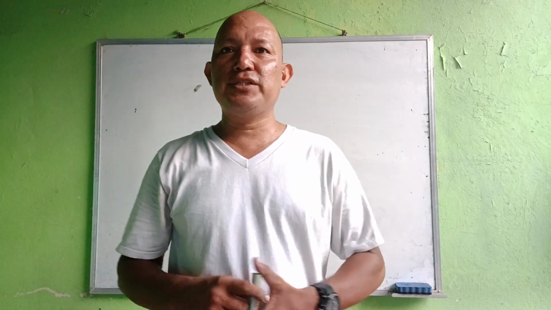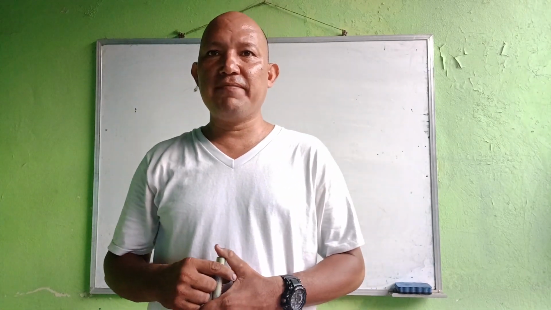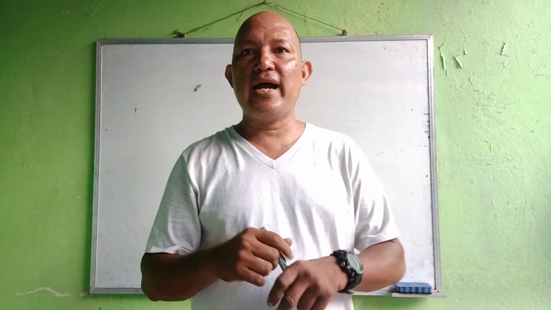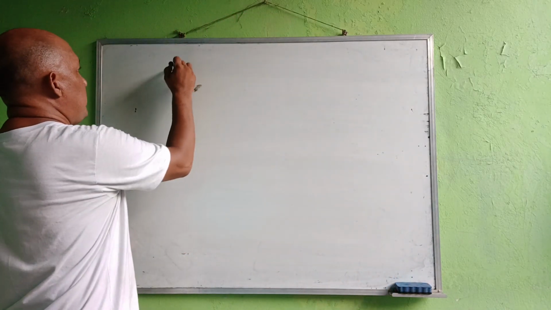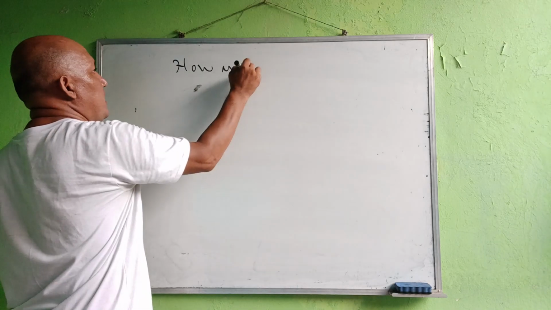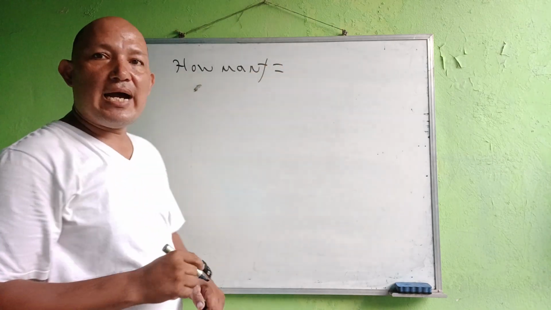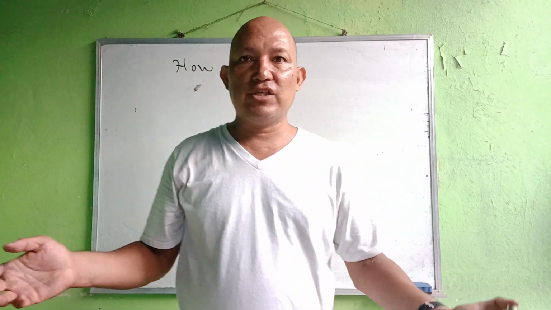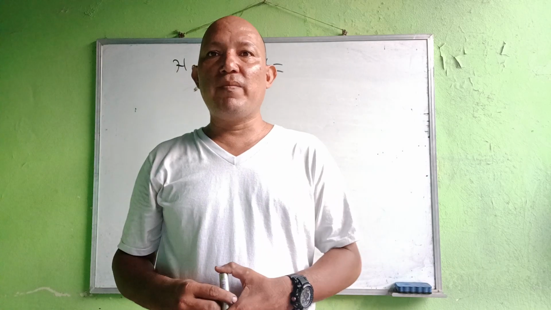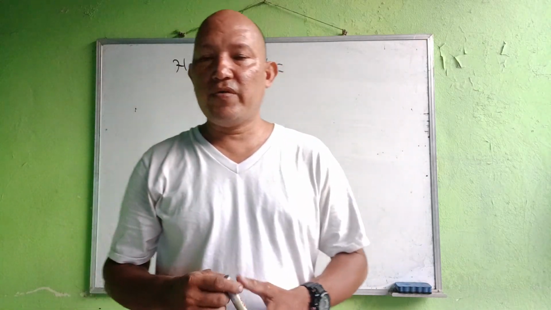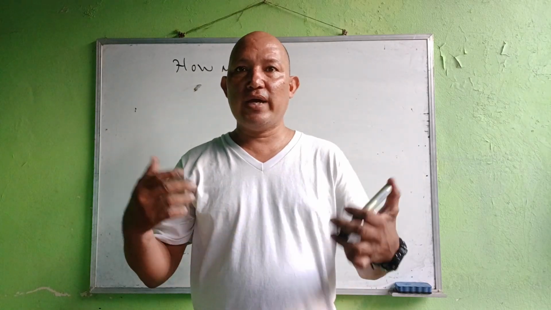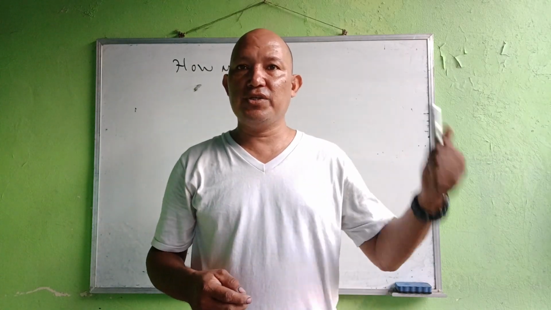Welcome to my channel. In this video, I'm going to show you how to use "how many" and "how much." Let me explain on the board the difference between how many and how much. "How many" is used to talk about countable nouns, something we can count. For example, a marker is a countable noun because we can count it. So when we are referring to something we can count, we use "how many."